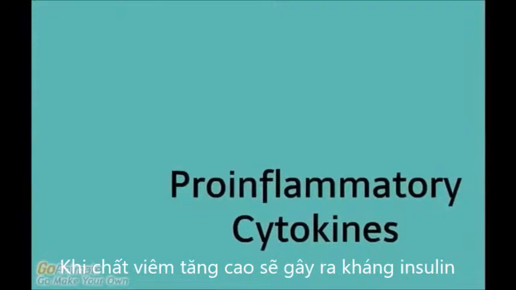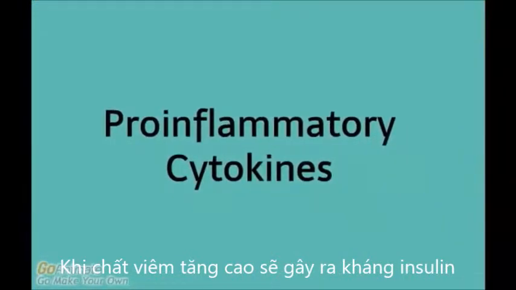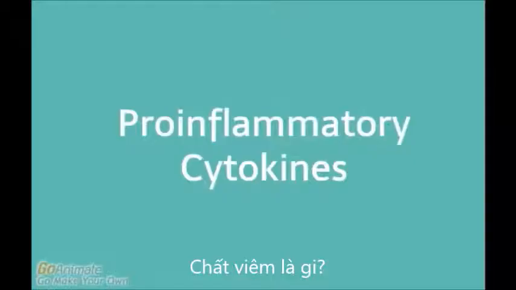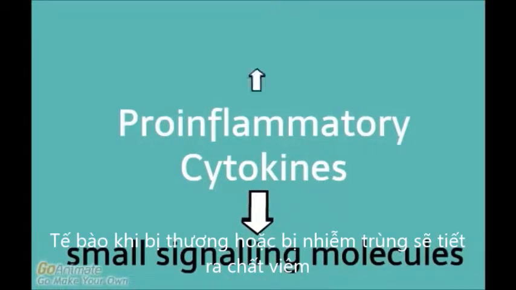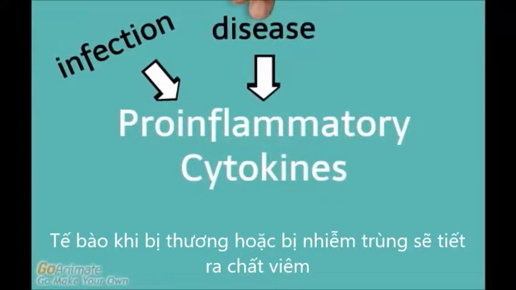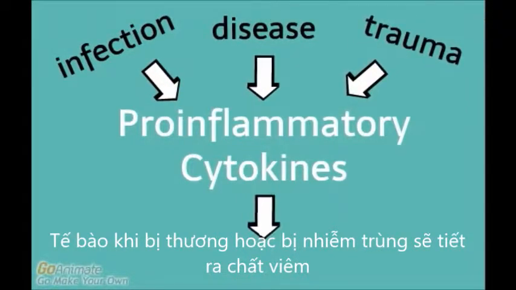Research shows that the increased release of pro-inflammatory cytokines can lead to the development of insulin resistance. So what exactly are pro-inflammatory cytokines? It helps to break the term down. Cytokines are small molecules that act as signals in cellular pathways. Pro-inflammatory essentially means inflammation causing. Pro-inflammatory cytokines are released in response to infection, disease, or trauma and cause inflammation.